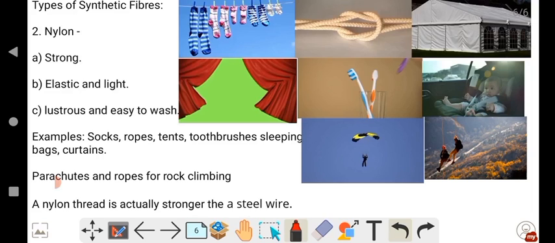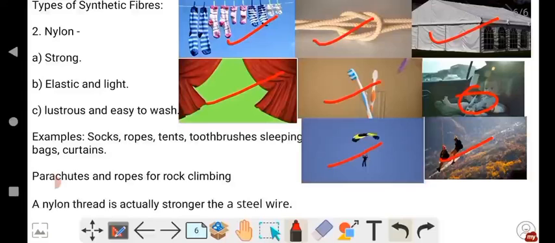Nylon is also used to make socks, rope, tents and curtains, toothbrushes, car seat belts, parachutes and rope climbing. And nylon thread is actually stronger than steel wire. When we compare a steel wire and a nylon wire, the nylon wire is stronger than the steel wire.